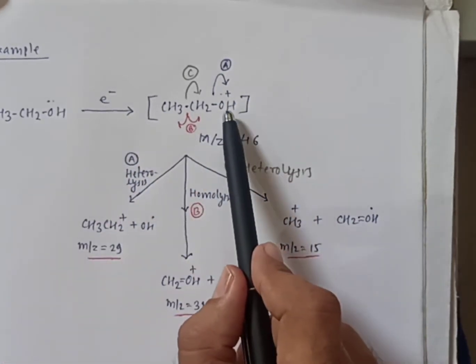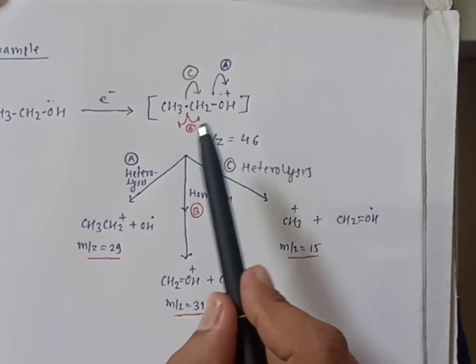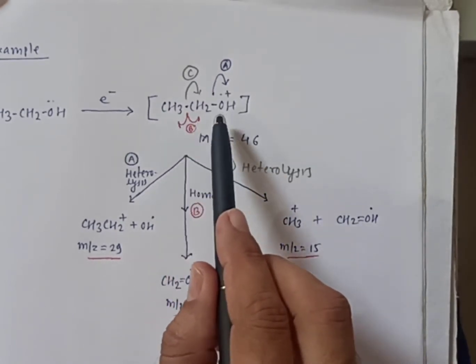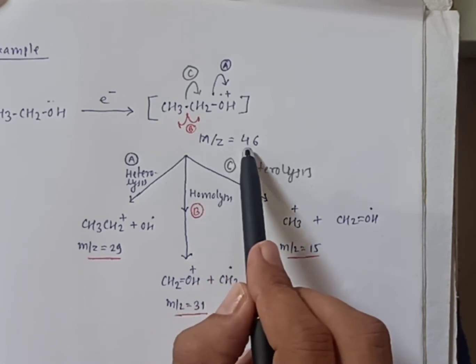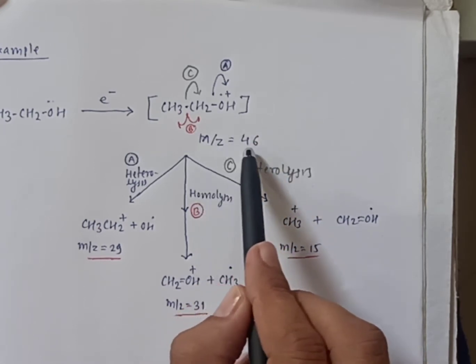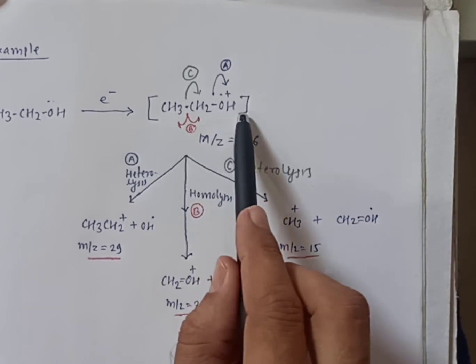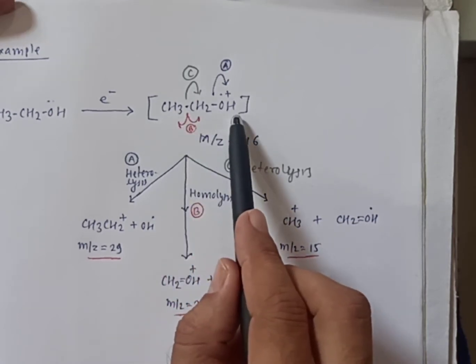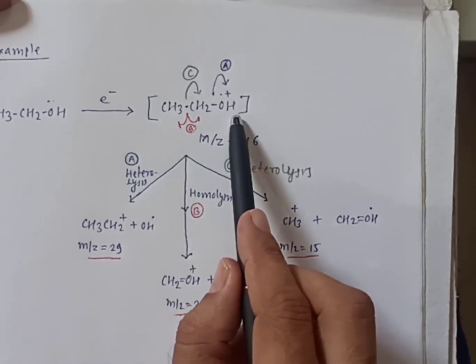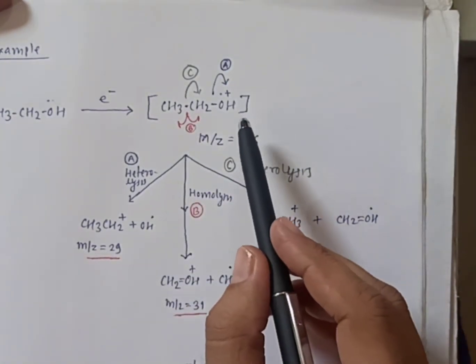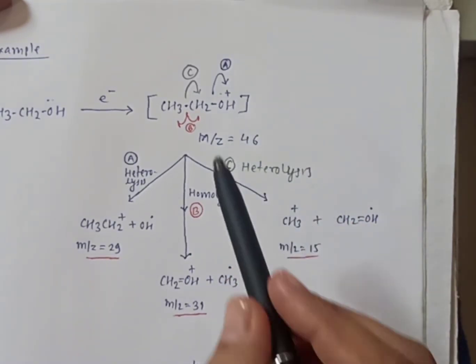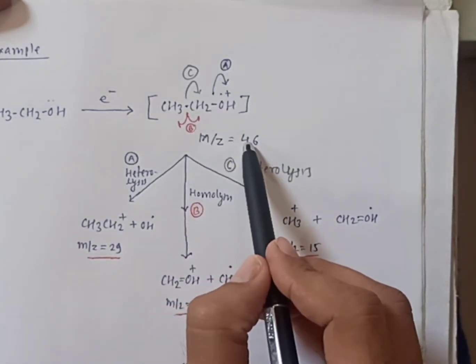One of the electrons is removed and a radical cation is formed. Now the molecular ion will be formed which will have an m by z value of 46. The m by z value is nothing but the molecular weight of that particular molecule. So the parent ion or radical cation or molecular ion will have m by z 46.